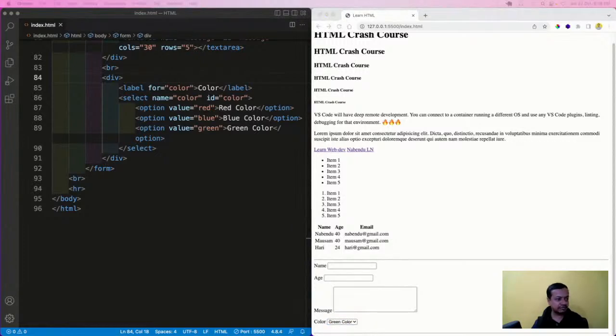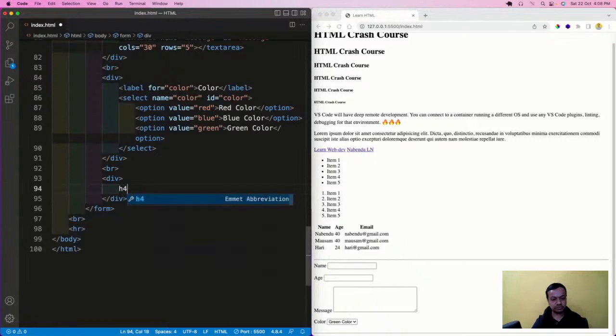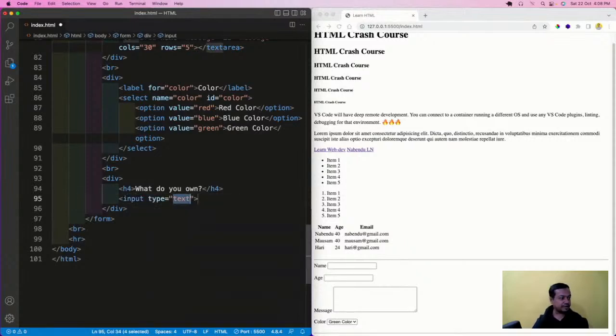The form is still not over. We are going to see three more things in the form, which is one of the major things in HTML. This has even more things. Another thing we are going to see: a br again, then a div, and this time we are going to see a checkbox. Checkbox, with a label like h4, what do you own? Checkboxes are very important. I'll do an input, type is checkbox.